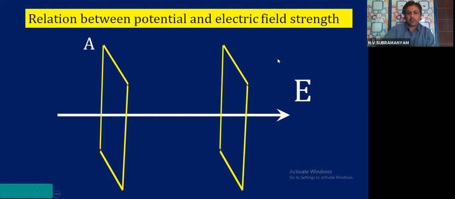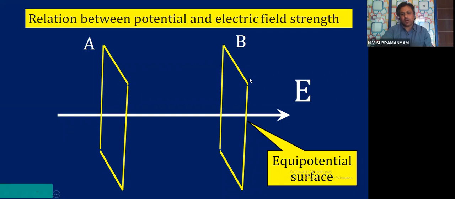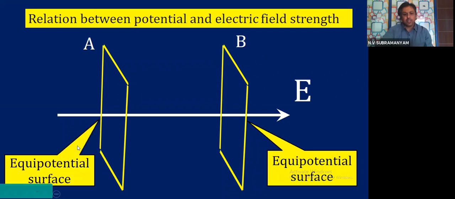I am considering another plane B. This is also an equipotential surface. How many planes have I considered in the derivation? One is A, another one is B. So B is also an equipotential surface, and A is also an equipotential surface. Then I must know what the potential values are at the point A and at the point B. At the point A, let the potential be assumed as V.